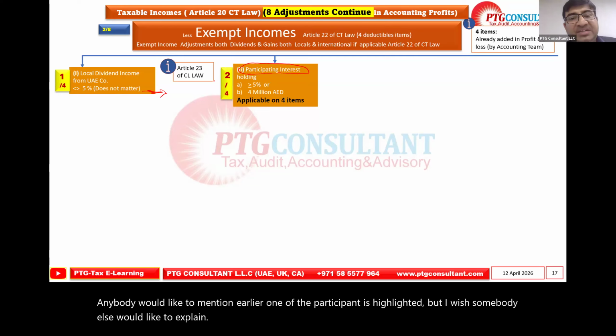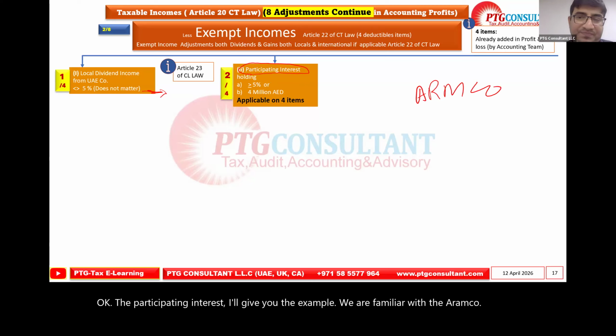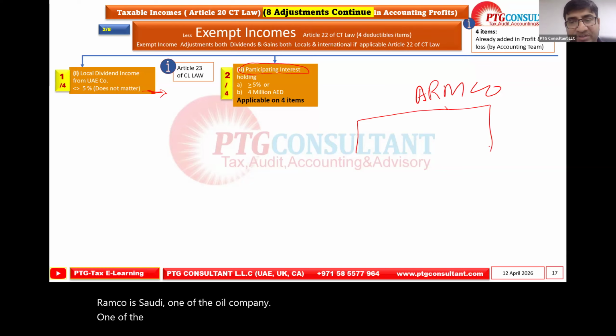Okay. The participating interest, I'll give you an example. We are familiar with Aramco. What is Aramco? Aramco is one of the leading oil and gas companies, distributing oil. Okay, anybody can buy 5% shares of Aramco.